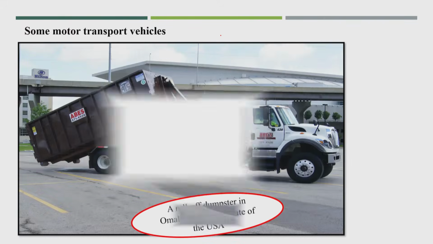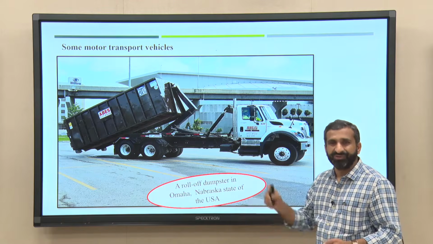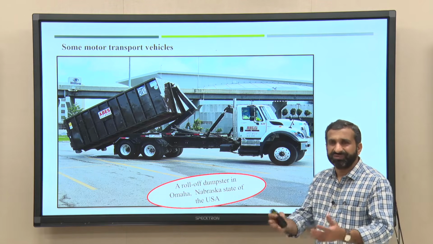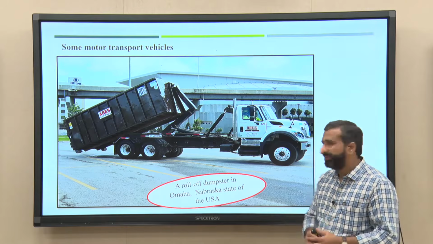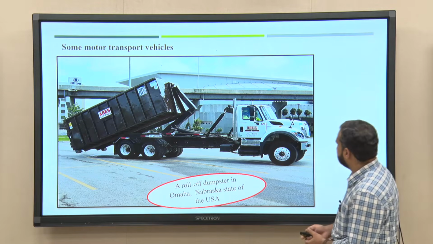Different kinds of dumpers could also be used. Haul containers or haul vehicles are also possible, and stationary kinds of vehicles could be used for the transportation of waste.